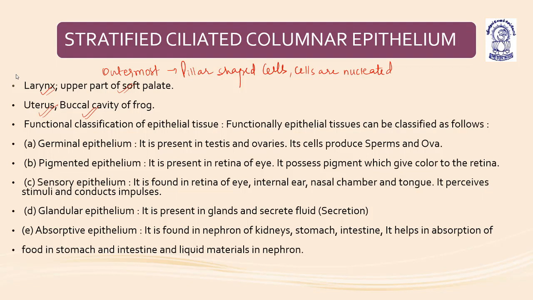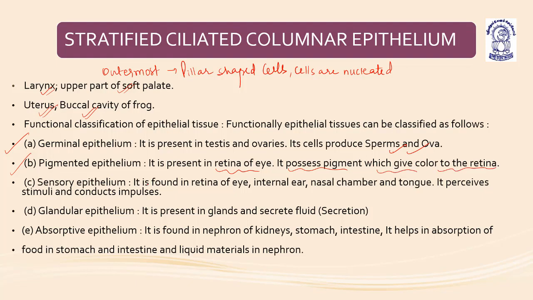Functionally, epithelial tissues can be classified as follows: germinal epithelium, pigmented epithelium, and sensory epithelium. Germinal epithelium is present in the testis and ovary. Its cells produce sperms and ova. Pigmented epithelium is present in the retina of eye. It possesses pigments, iodopsin and rhodopsin, which give color to the retina.